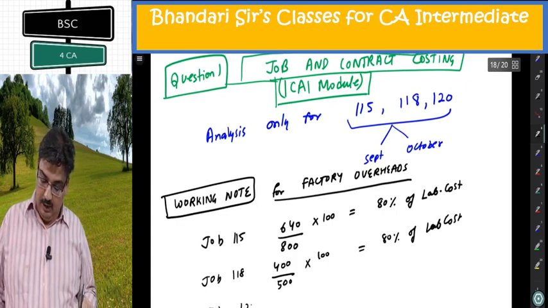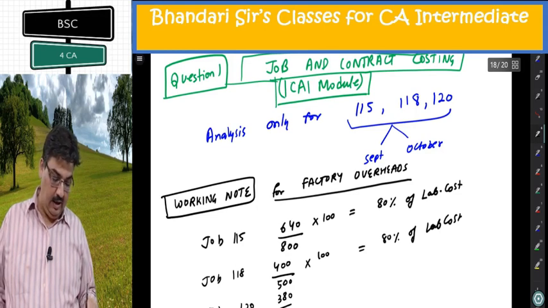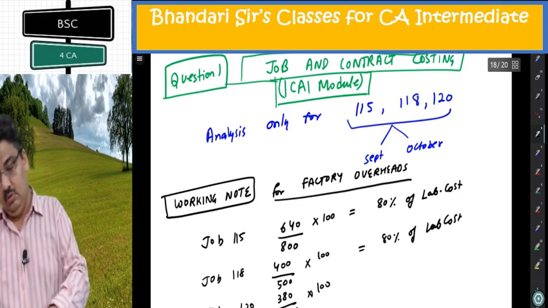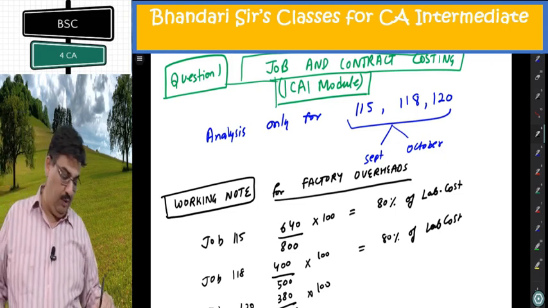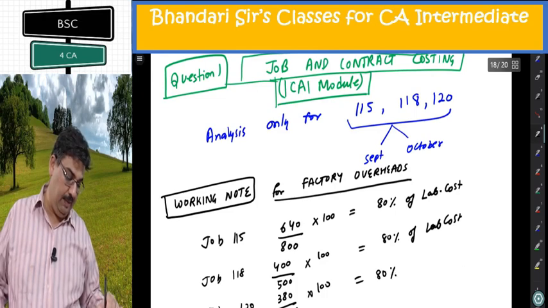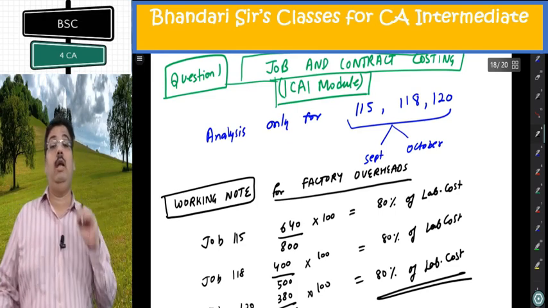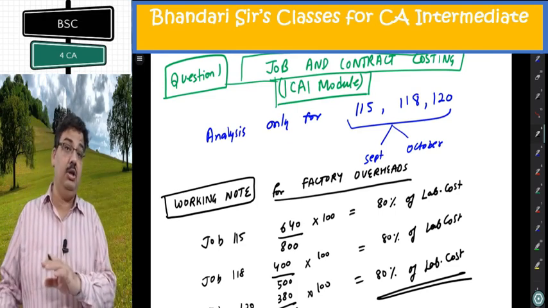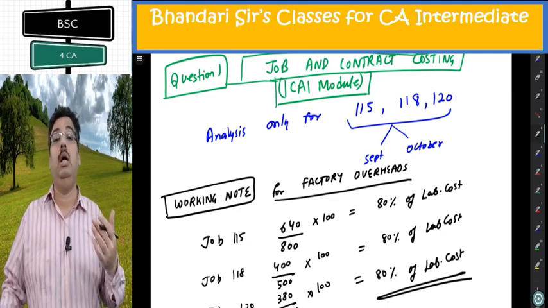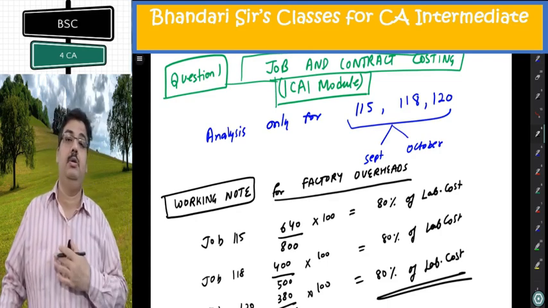In job 120, 380 on 475. It is uniform everywhere. 80% of labor cost. So in month of October also, whatever labor cost we will charge, 80% of that will become the factory overheads.